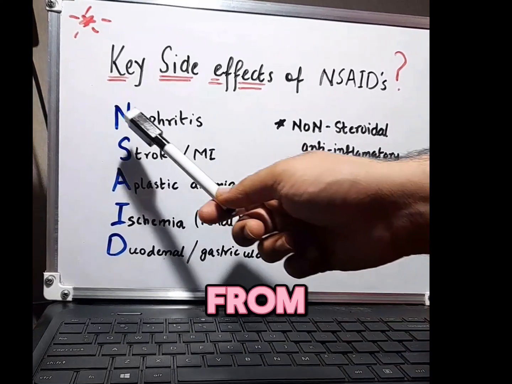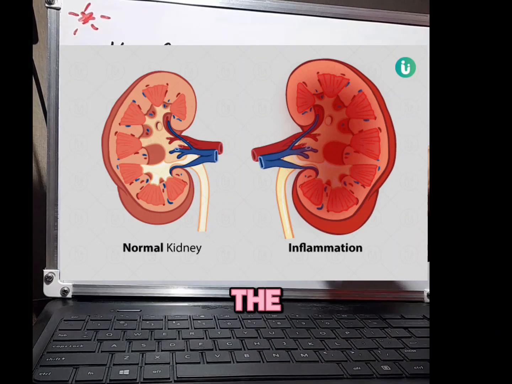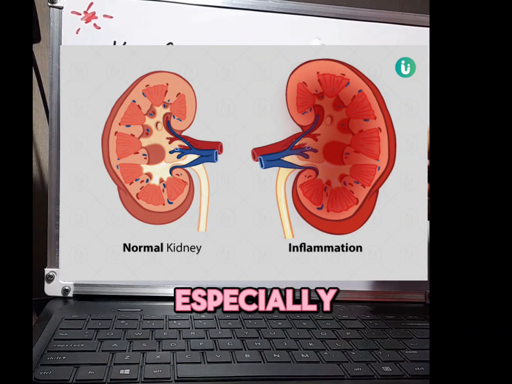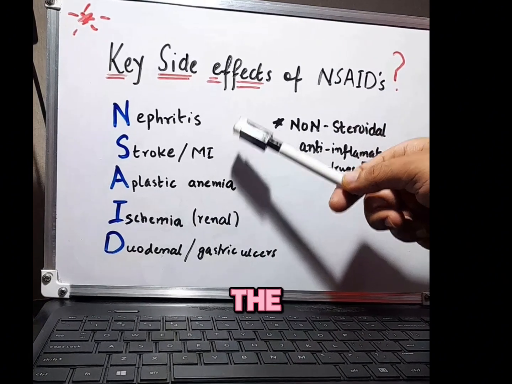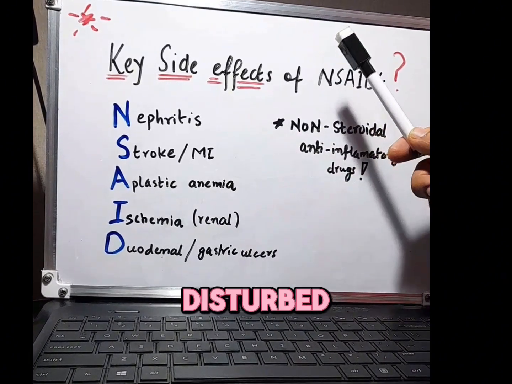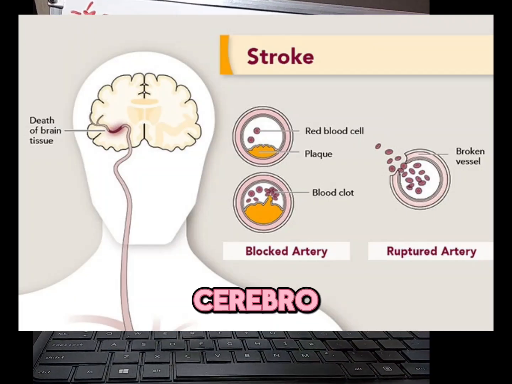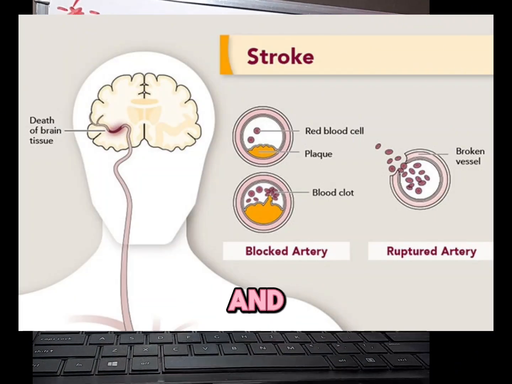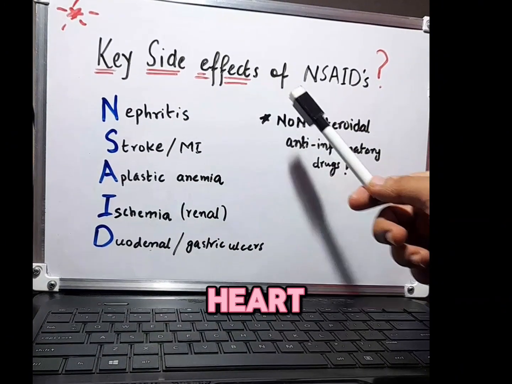We will start with nephritis, which is the inflammation of the tissue of the kidney, especially of the nephron. The special targeted area is the glomerular basement membrane, which is disturbed. The second one is stroke, the cerebrovascular accident. And MI is the ischemia of the myocardium, which can lead towards heart failure.